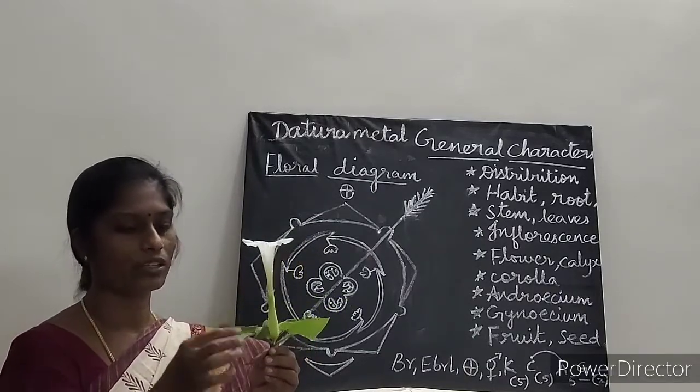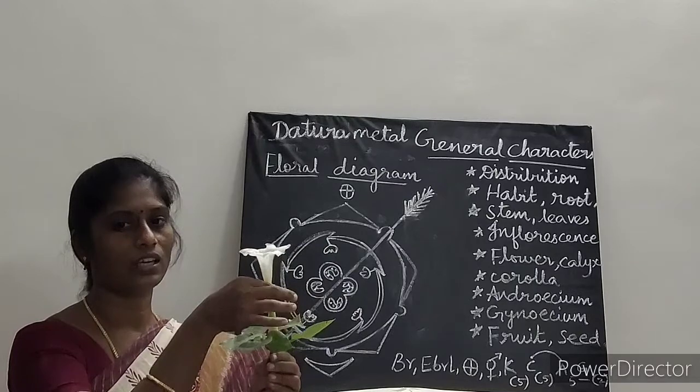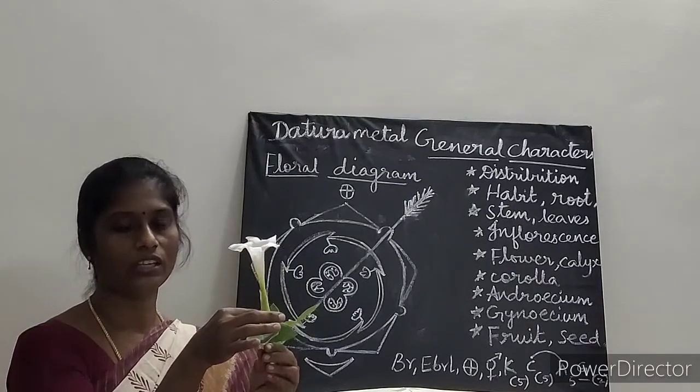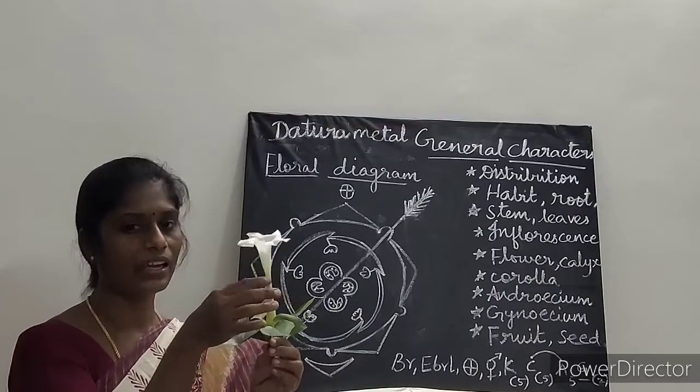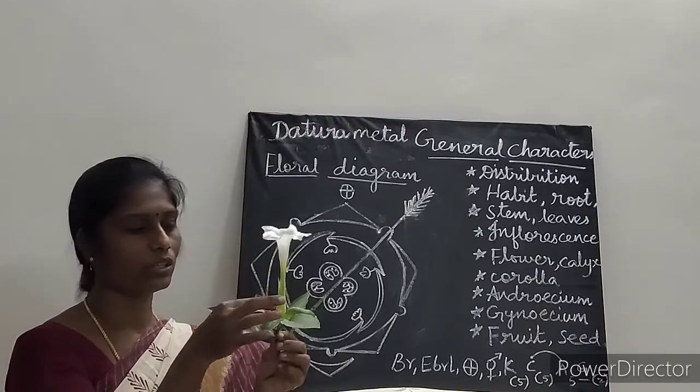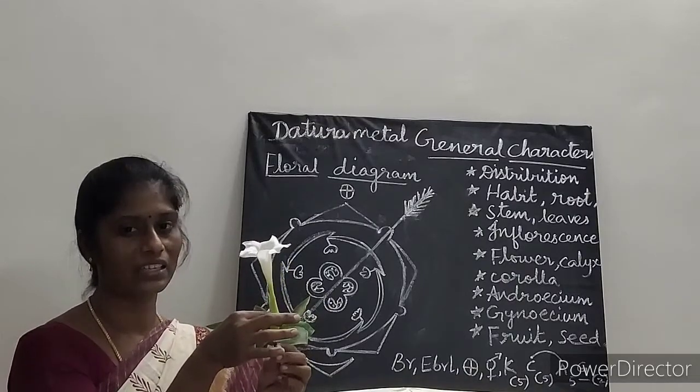Next is about inflorescence. This is inflorescence. Here it is solitary axillary cyme. Okay, solitary axillary cyme. Single, and it arises at the axil of the stem. Okay, so it is solitary and axillary.